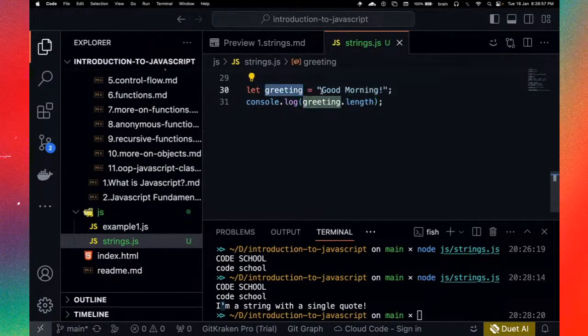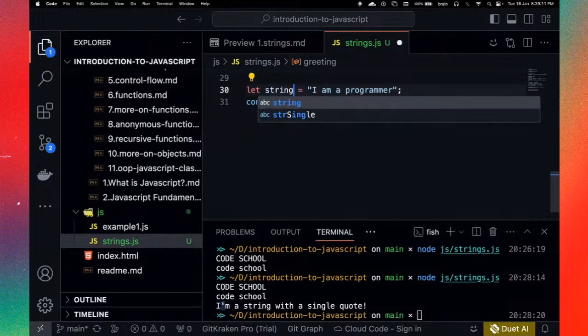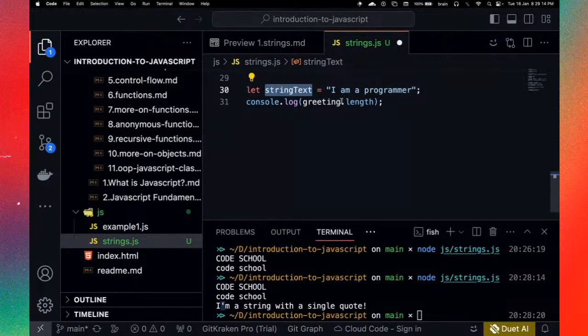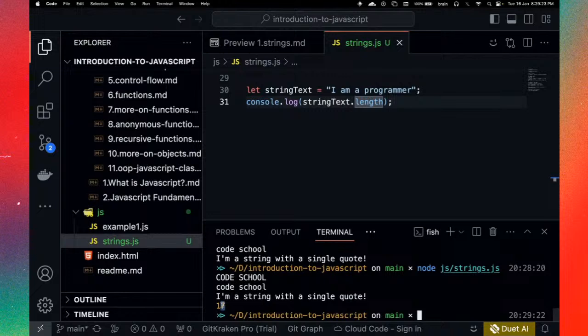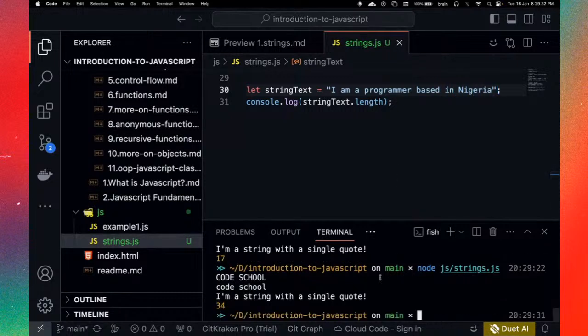Okay, so now we have a string right here. Good morning. Let's say I am a programmer. All right. And when we say console.log, let's just call this string text. Okay, string text, copy and paste. So I'm a programmer. When we say string text.length, this gives us the length of that string, right? So if we run this now, you see the length of the string is 17. Okay. I'm a programmer based in Nigeria. Save, run this again. Now you see we have 34. Okay, so that is how to get the length of your string.